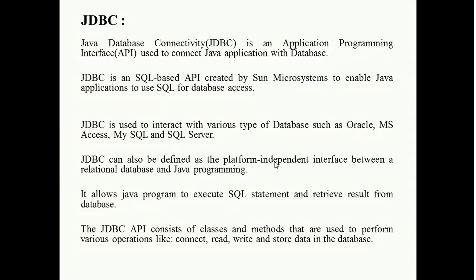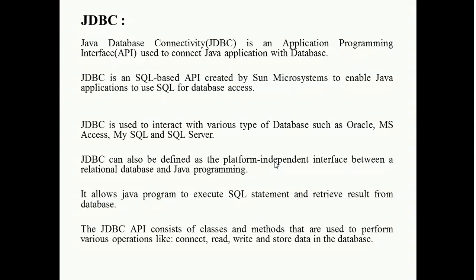JDBC is used to interact with various types of databases such as Oracle, MS Access, MS SQL and SQL Server. Here in this chapter we use MS Access. JDBC can also be defined as a platform independent interface between a relational database and Java programming. JDBC allows a Java program to execute SQL statements and retrieve the result from the database.